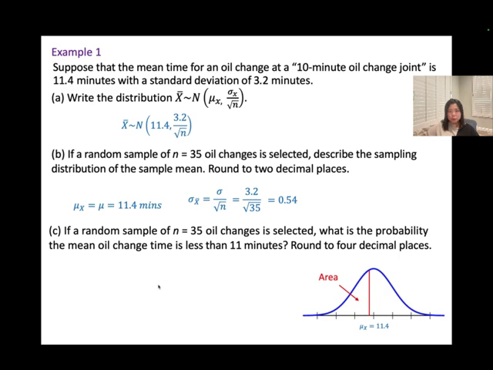So let's work it out. We will have the probability that x is less than 11. We are looking for the area to the left, and since we're looking for the area, we'll be using normal CDF. The lower point will be negative 1e99 until this point, which is going to be 11, and then your mean, and then your standard deviation of the sample means here. I don't recommend you plug in the 0.54 here. I will just plug in the whole thing on my calculator.